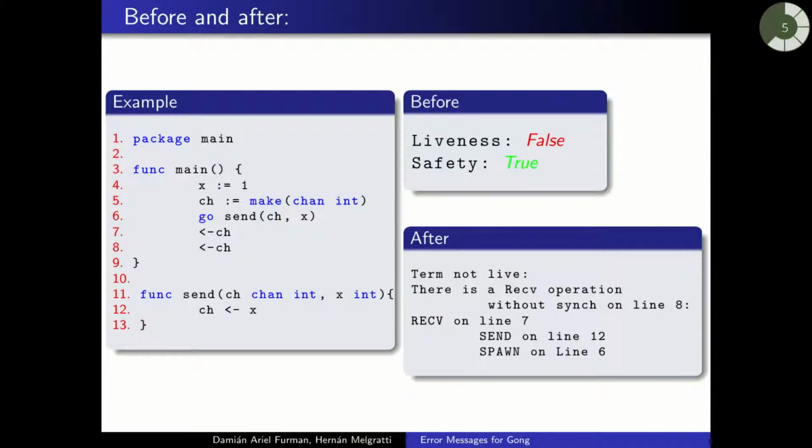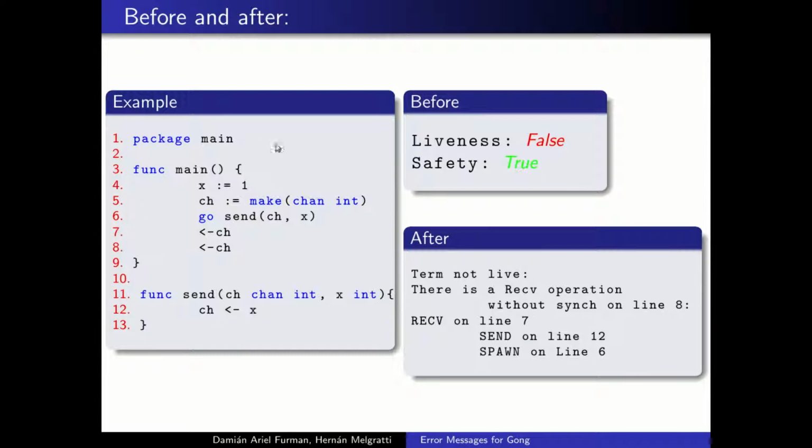This is a brief example of how our tool worked before the changes we did and after the changes we did. We use this simple Go program that creates a channel on line 5 and then creates a parallel execution on line 6 that sends a value through that channel on line 12.